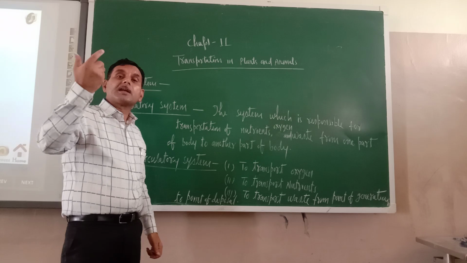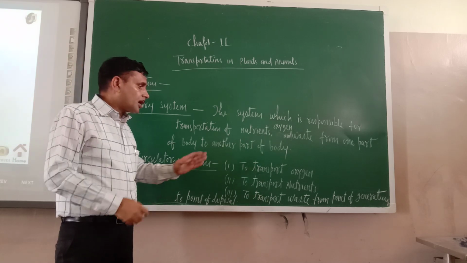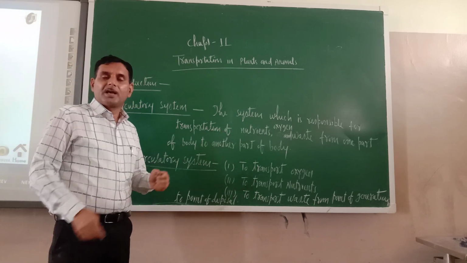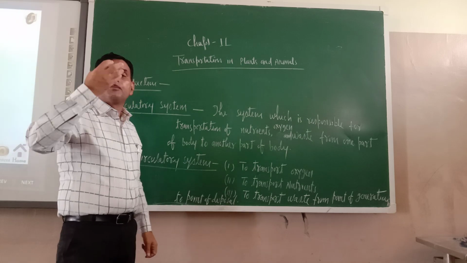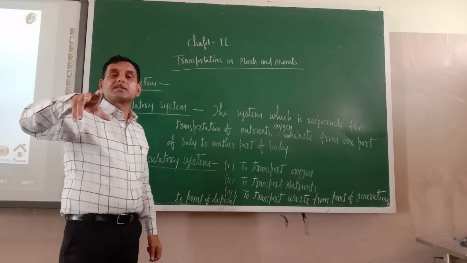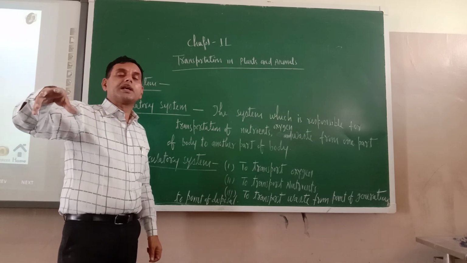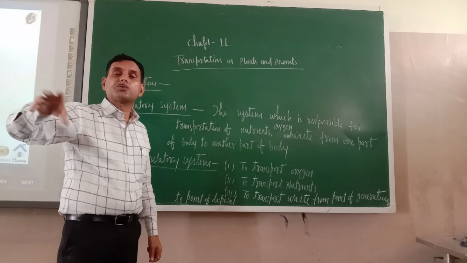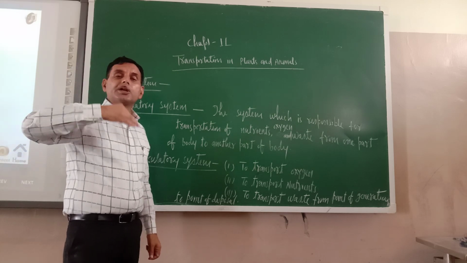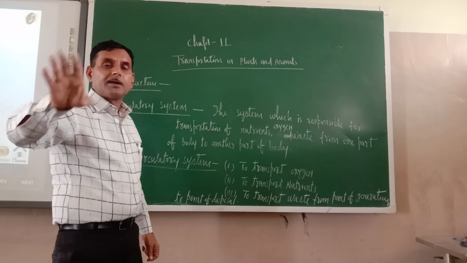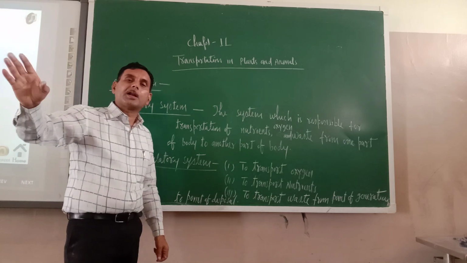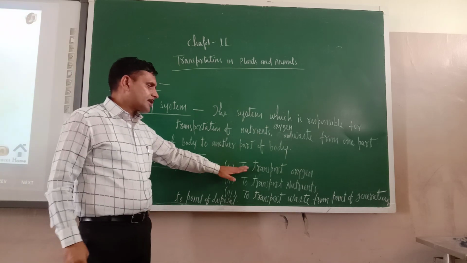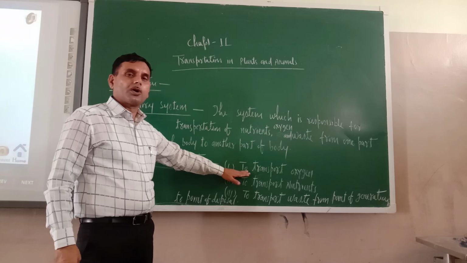We require the circulatory system to transport oxygen. Oxygen we are taking and storing in the lungs. But if it is stored only in the lungs, how will it reach the different parts of the body? So it should be circulated from one part of body to another. The first need is to transport oxygen.